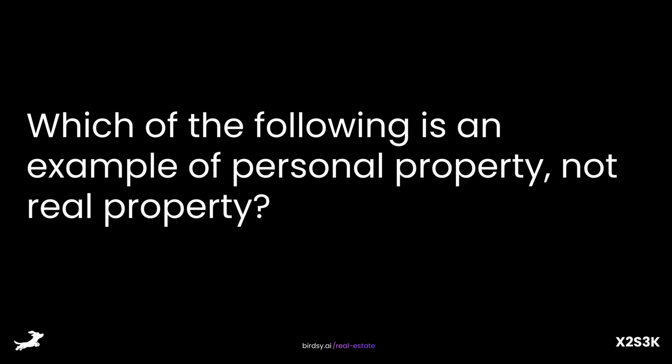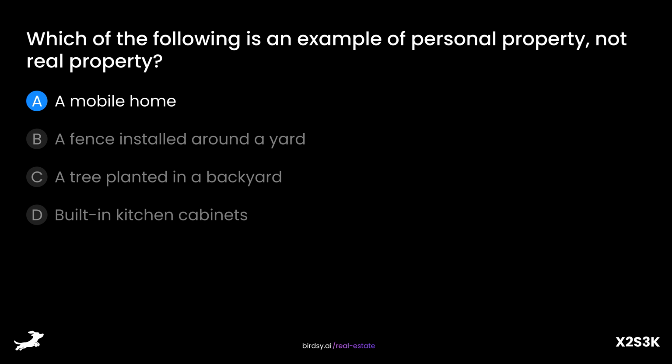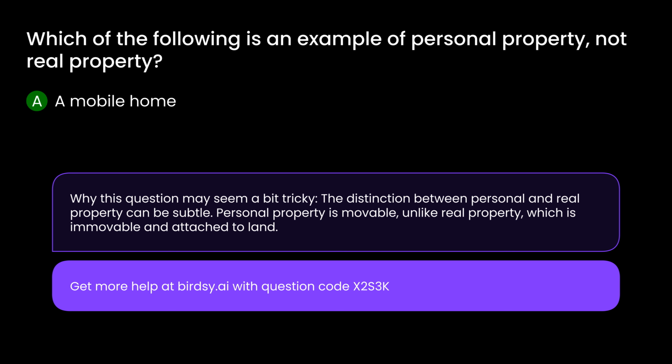Which of the following is an example of personal property, not real property? Is it A, a mobile home, B, a fence installed around a yard, C, a tree planted in a backyard, or D, built-in kitchen cabinets? The answer is A, a mobile home. Why this question may seem a bit tricky. The distinction between personal and real property can be subtle. Personal property is movable, unlike real property, which is immovable and attached to land.